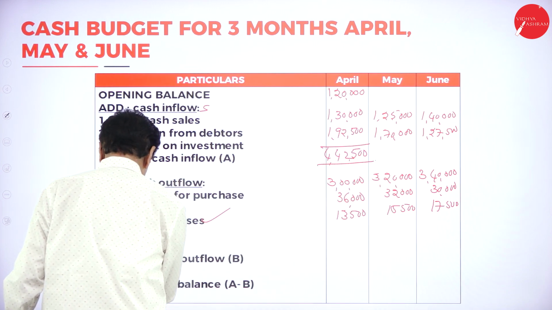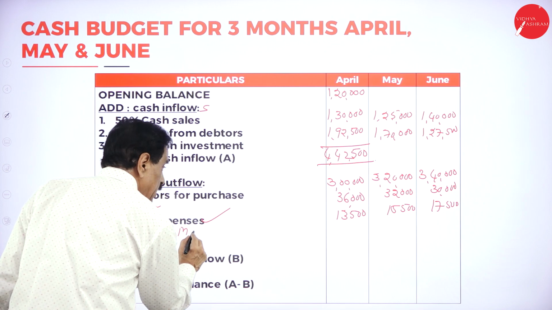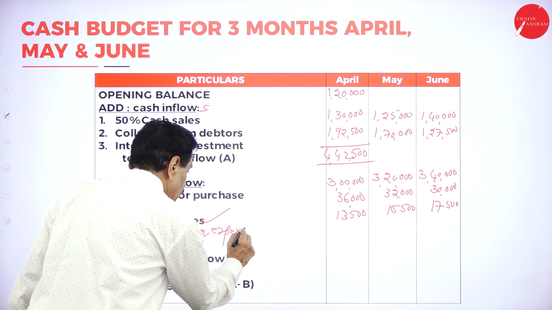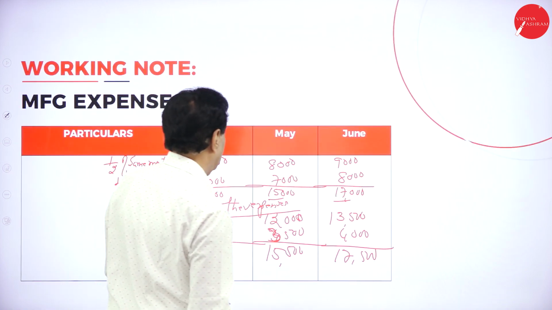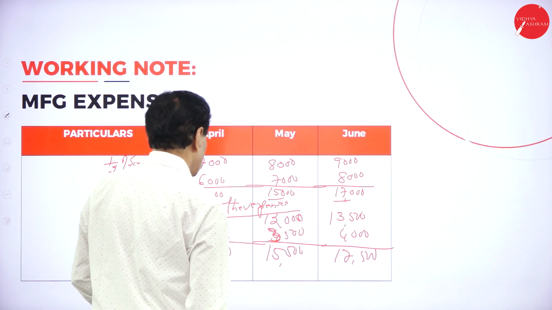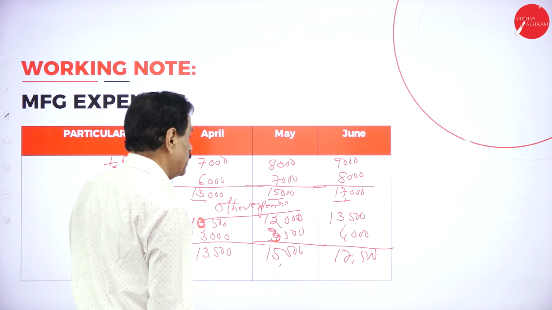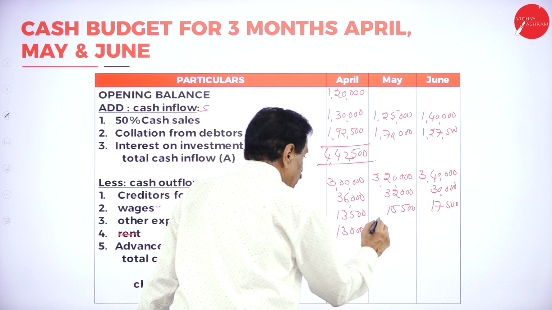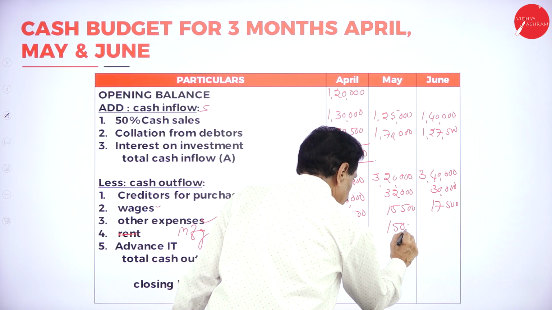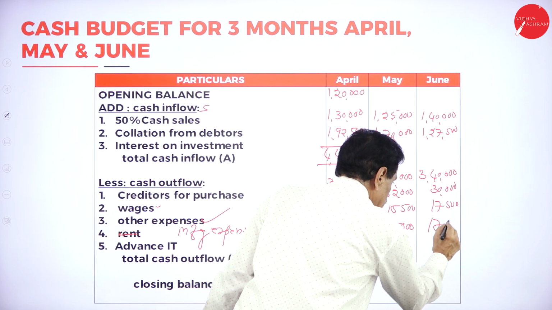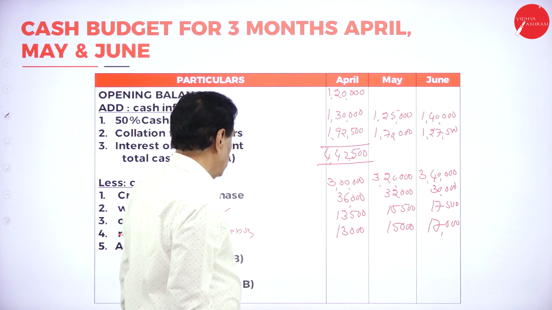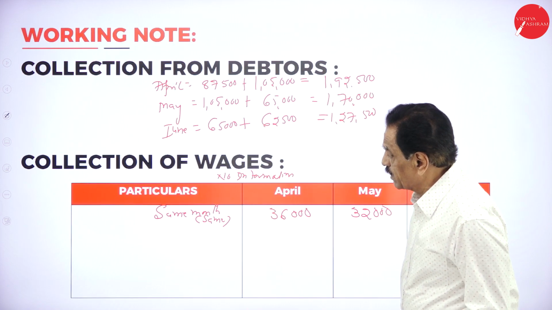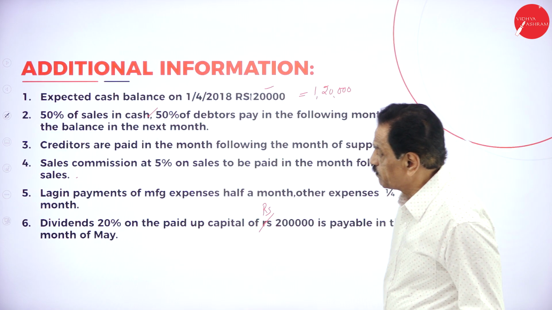Here you write, there is no manufacturing expenses. Manufacturing expenses here: 13,000, 15,000, 17,000. So anything has been paid here, only dividend is left over.